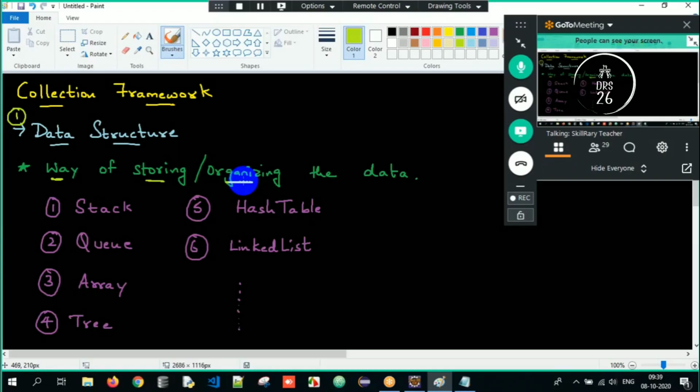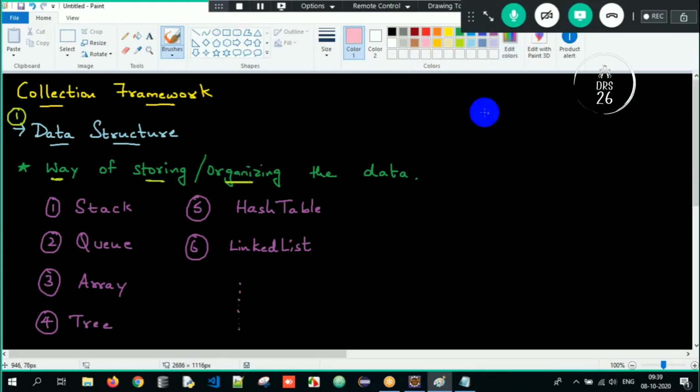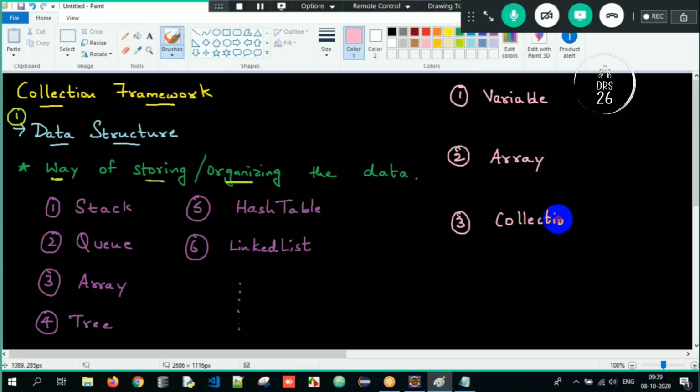Sir, we understood data structure and things. But now we are supposed to understand the most important topic here. What is basically collection and why are we supposed to do it? There are three things which you are supposed to understand. That is variable. Second, you need to understand what is an array, and what is the necessity of collection here.